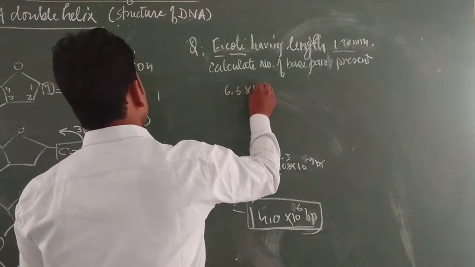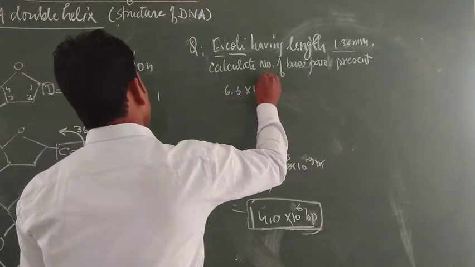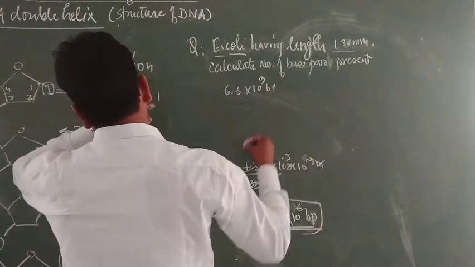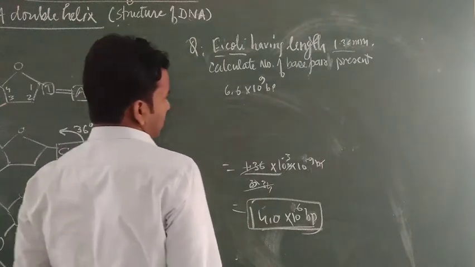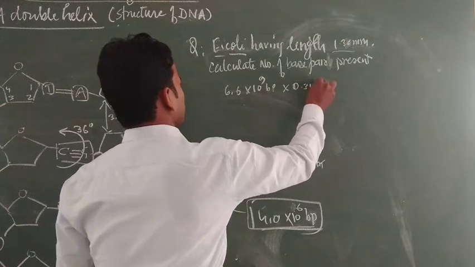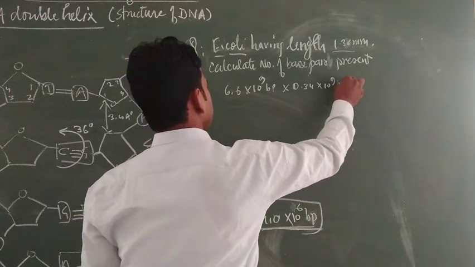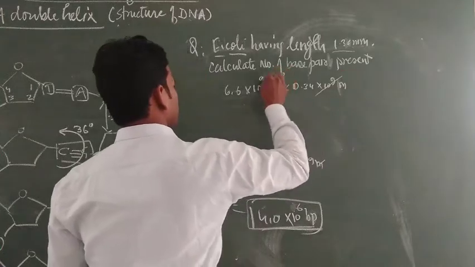The 6.6 times 10 to the power 9 base pairs present in the human cell, multiply by 0.34 times 10 to the power minus 9 meter. You can cancel it.